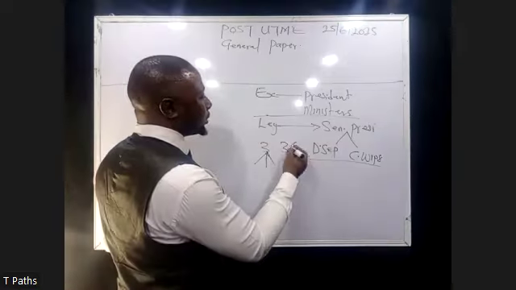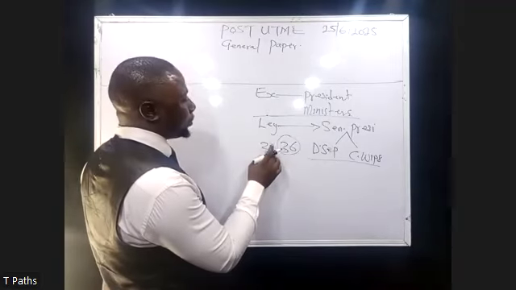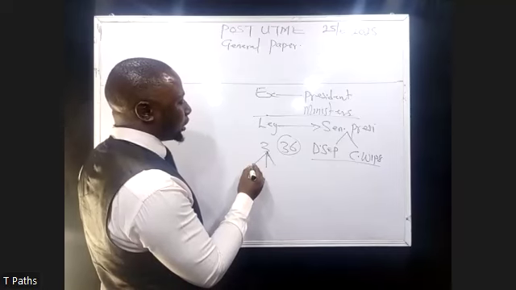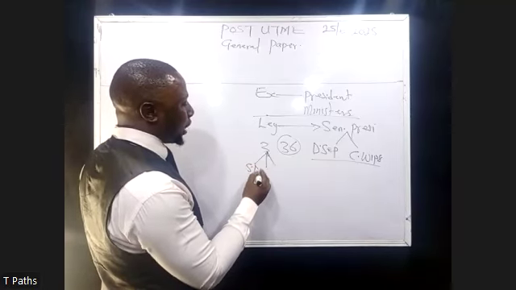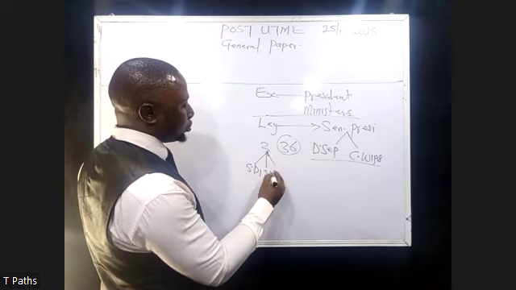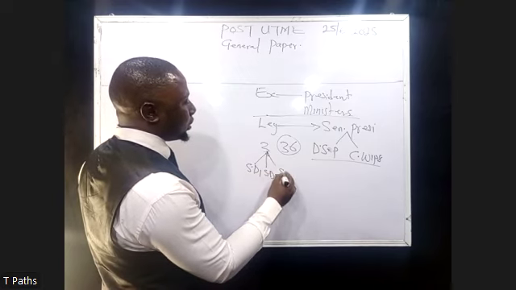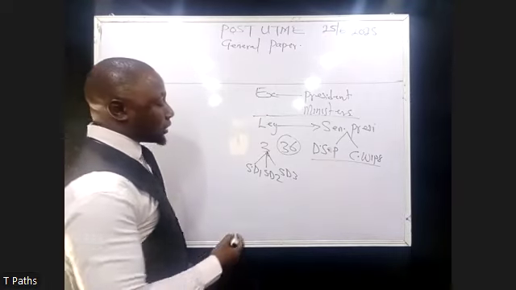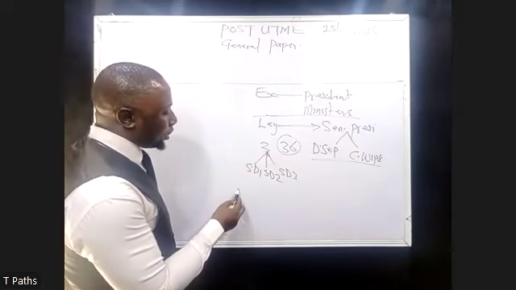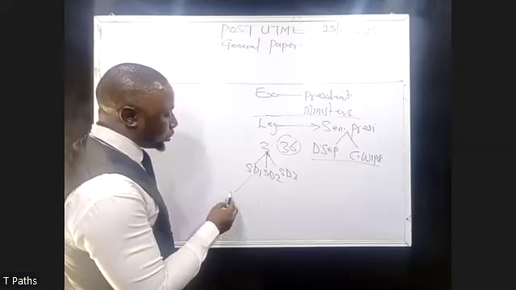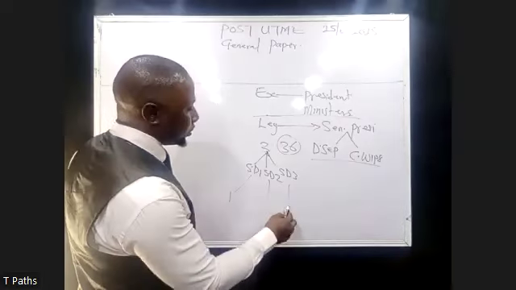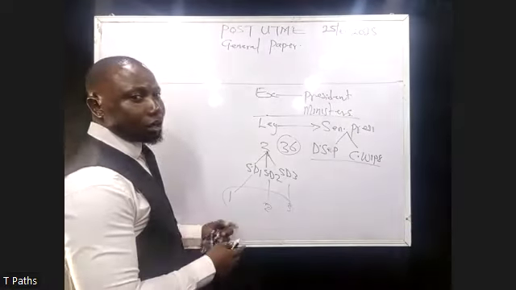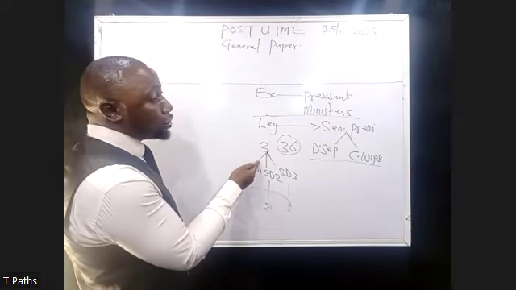We have 36 states in Nigeria, and each state has three senatorial districts: senatorial district 1, senatorial district 2, and senatorial district 3. A senator is expected to come from each of these districts, so we have three senators in each state.